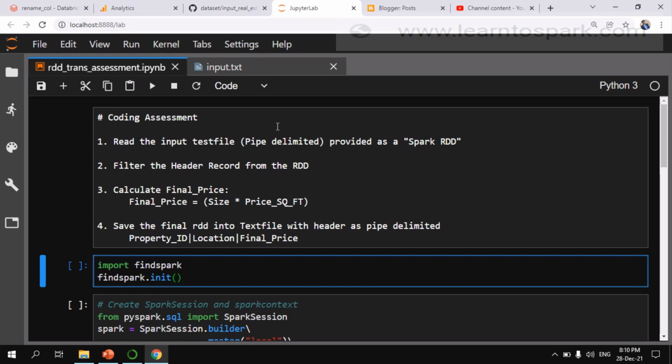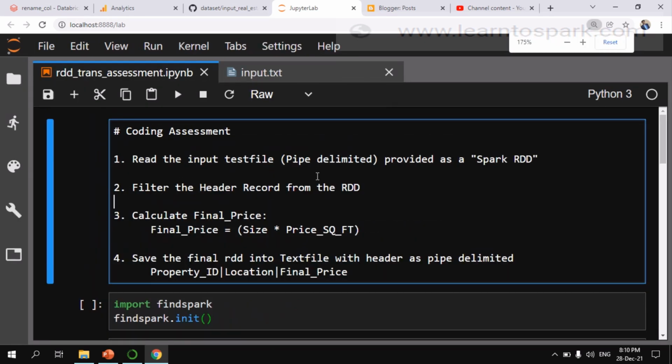I have opened a Jupyter Lab from my Anaconda Navigator. So here we will use the Jupyter Lab for this demo, and let me zoom a bit and let us read out the question first.